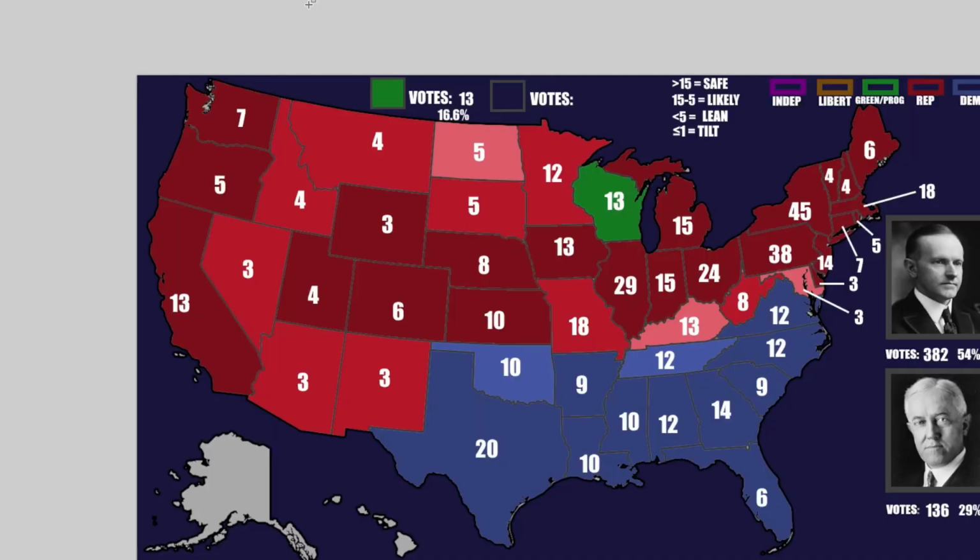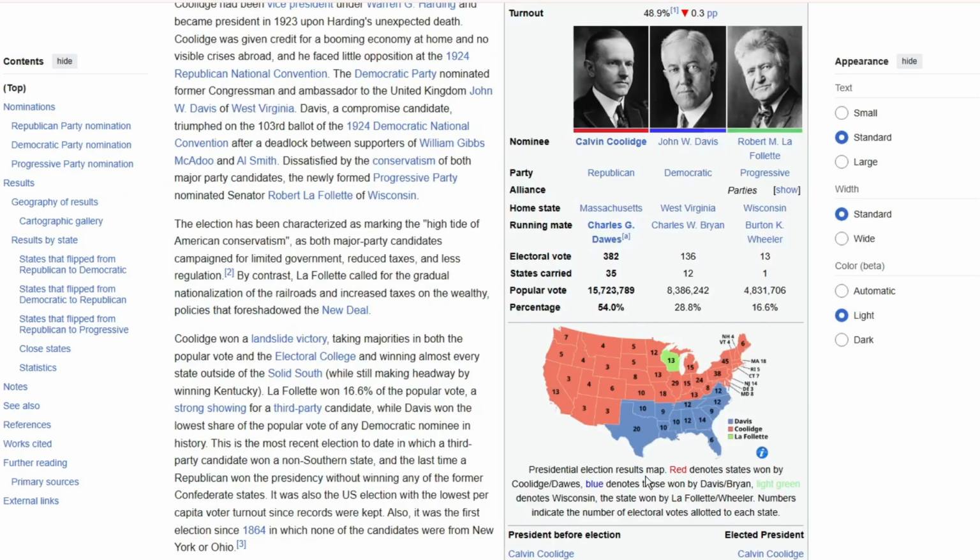And how I've set that up is I've recorded the popular vote down, the national popular vote, 54% for the Republicans, 29% for the Democrats, and 17% for the progressives. And I have put that up against the results of the poll, which of course are much different. You have 40% for the progressives, which is a huge uptick, only 19% for the Democrats and 41% for the Republicans. And then I go into each state.